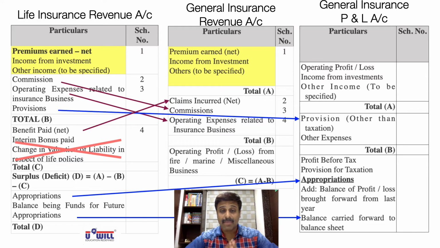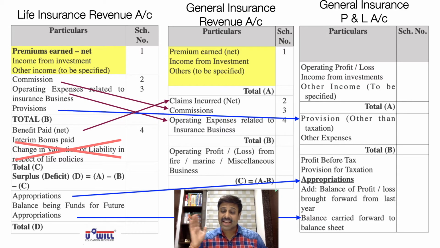We will see these formats in detail. You don't have to write anything right now, just understand the overview of remembering the formats. So how do you remember the format for a general insurance company? First, understand the similarities and differences, because the life insurance company's format you already remember by now. From life insurance itself, how do we derive the general insurance format? First part, exactly the same. The 3 incomes in the revenue account of both companies are exactly the same: premium, income from investment, other incomes.